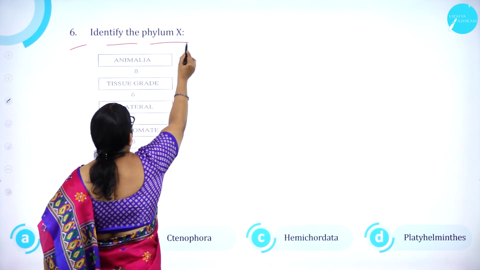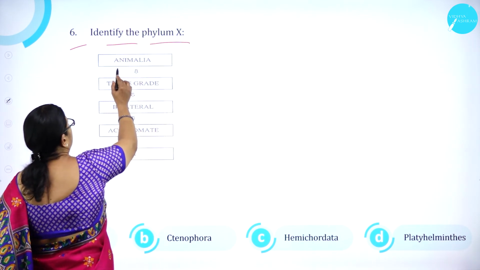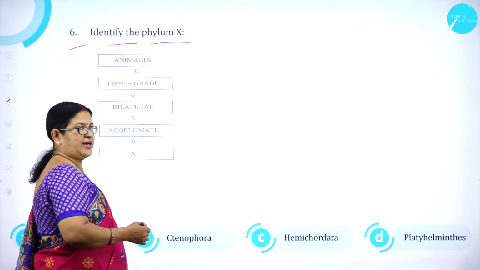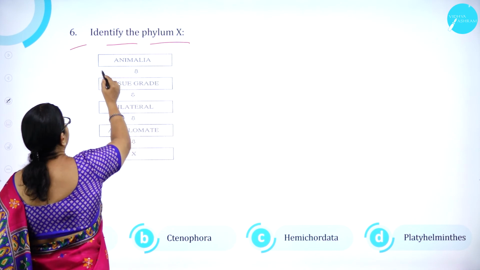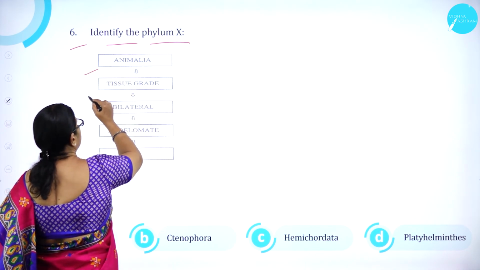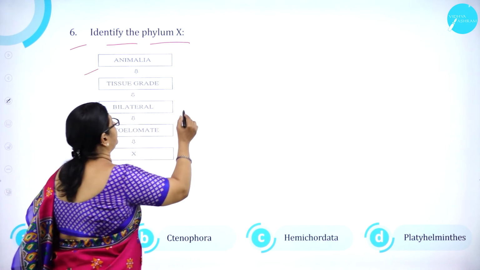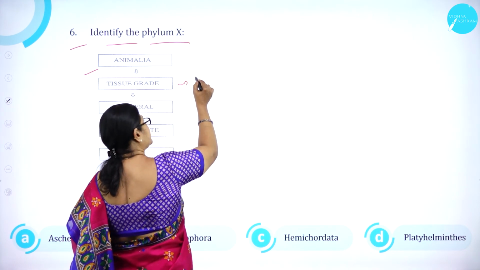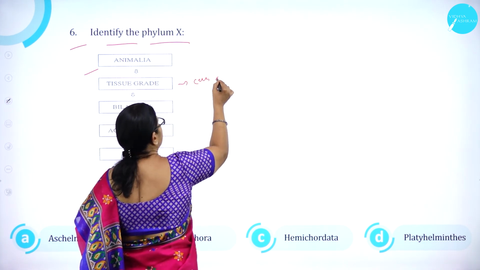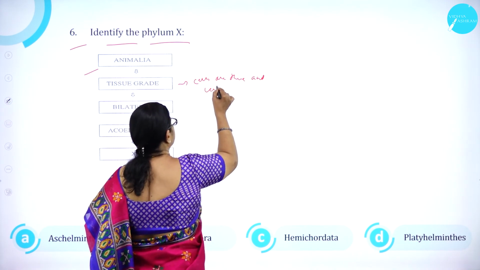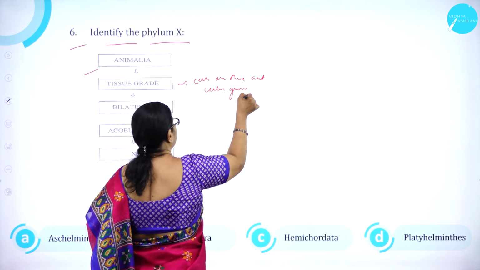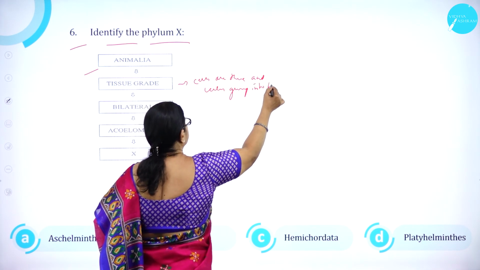Identify the phylum X. Hope you all know that there are 9 invertebrate phyla. In that, kingdom Animalia. What will be the tissue grade? Means what? Cells are there and cells group into tissues.